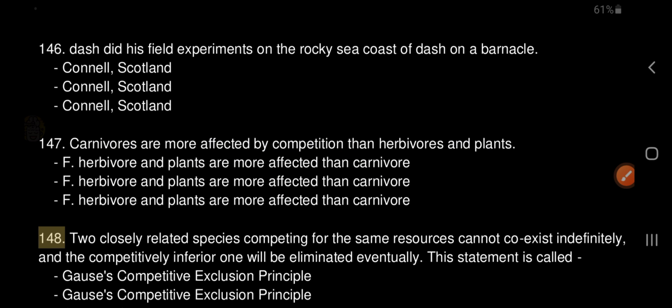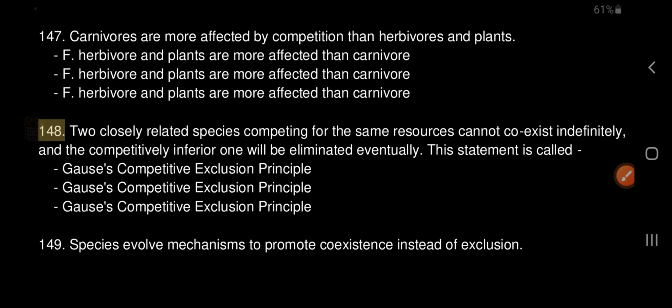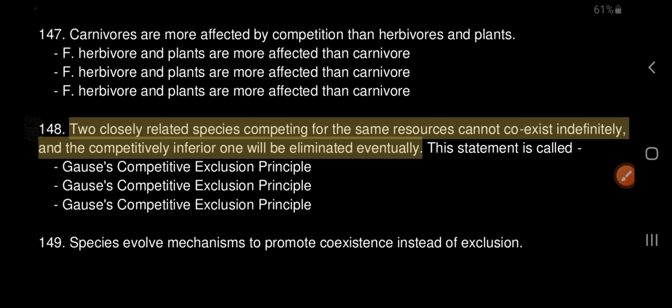148. Two closely related species competing for the same resources cannot coexist indefinitely, and the competitively inferior one will be eliminated eventually. This statement is called Gause's competitive exclusion principle.